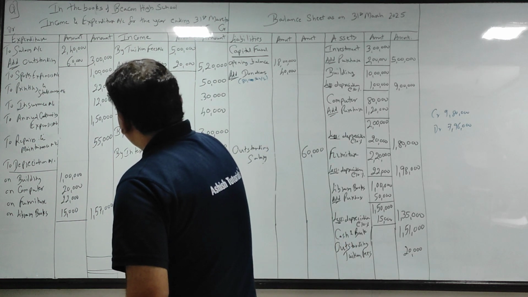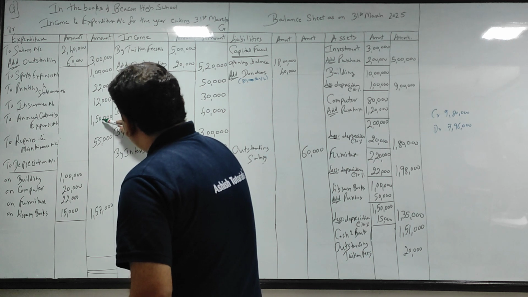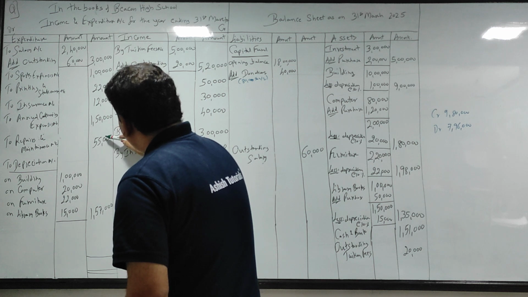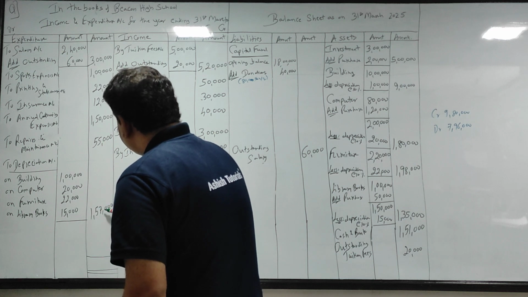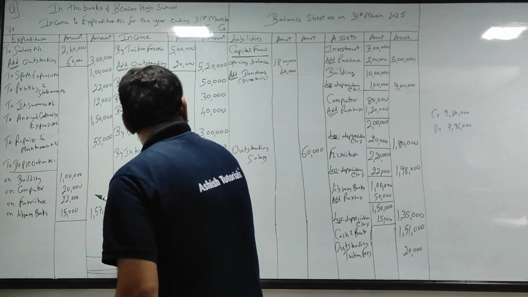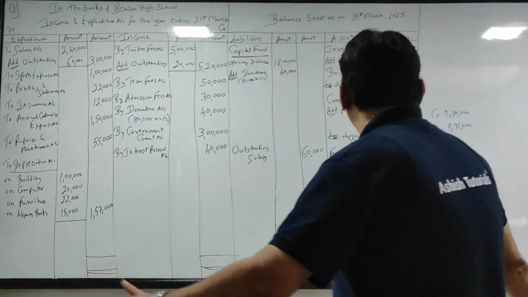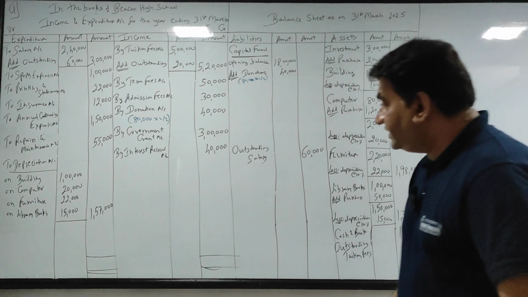4 lakh 422, 434, 534, 584, 589, 639, 739, 746, 796. Yes. So credit side total is 980, debit side 796.